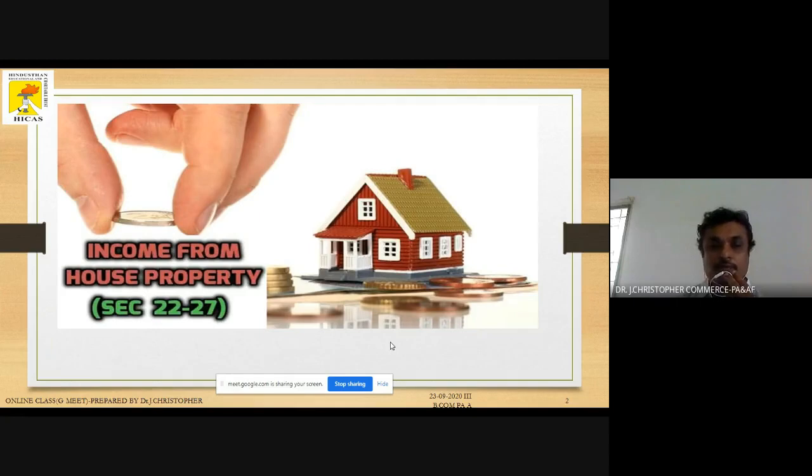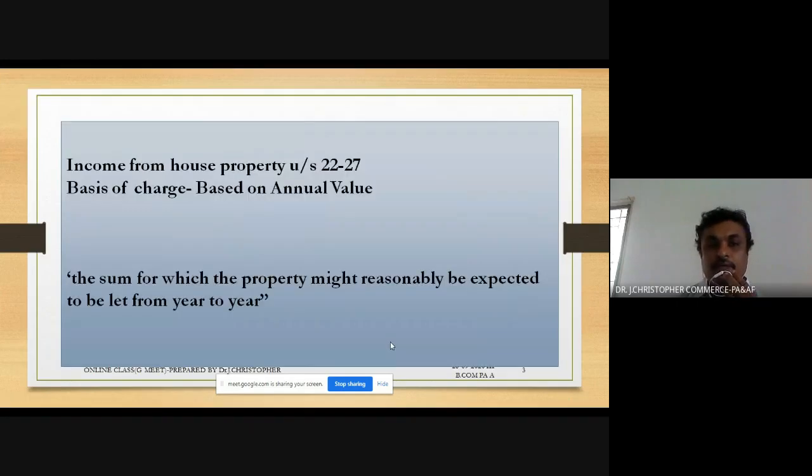Today we will discuss income from house property and how to calculate gross annual value in income from house property. Income from house property in the Income Tax Act comes under sections 22 to 27. The basis of charge is the annual value of the house property. The sum for which the property might reasonably be expected to be let out from year to year is called gross annual value.